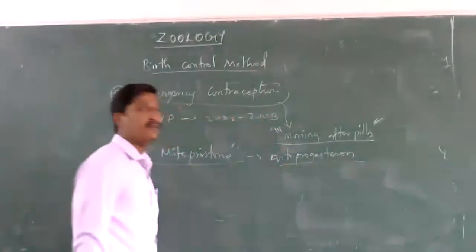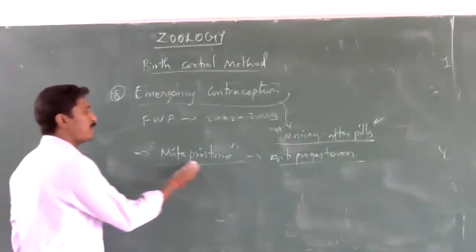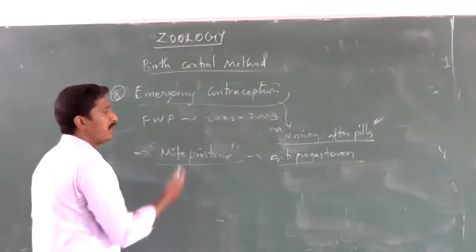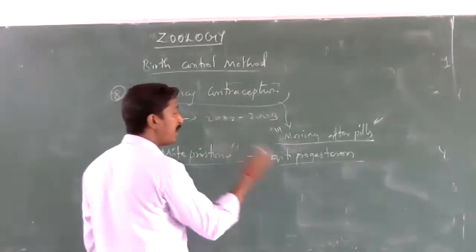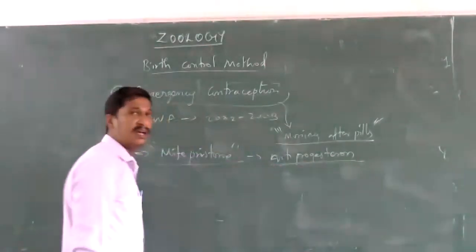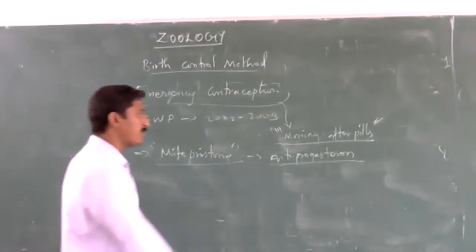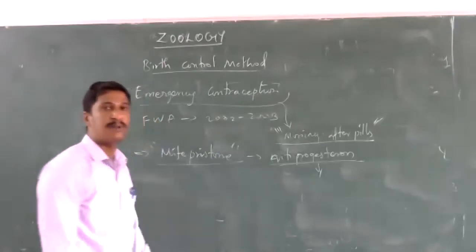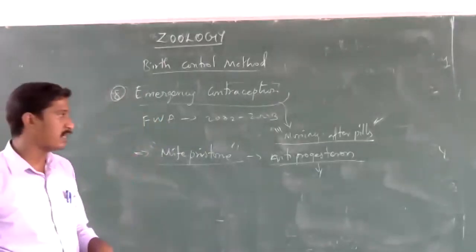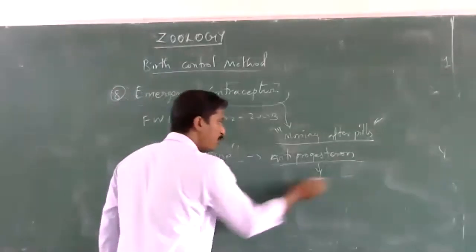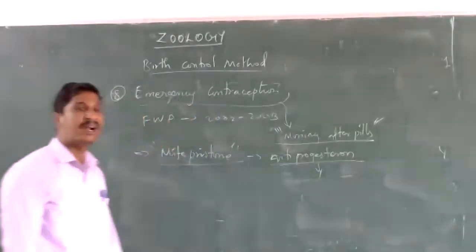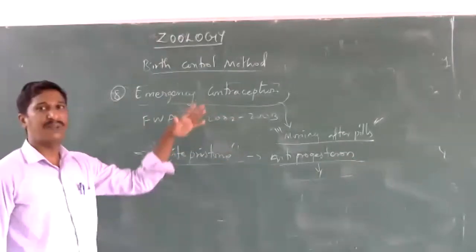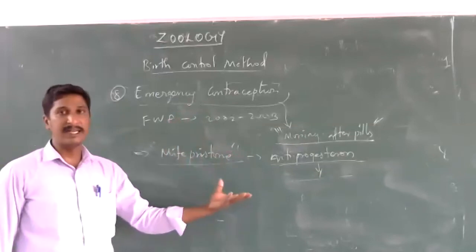Mifepristone is anti-progesterone. It inhibits progesterone secretion in the female. It suppresses the formation or preparation of the endometrium for implantation, so it prevents the formation of the endometrium. Implantation does not take place in the uterus, and the fertilized zygote is terminated very soon.